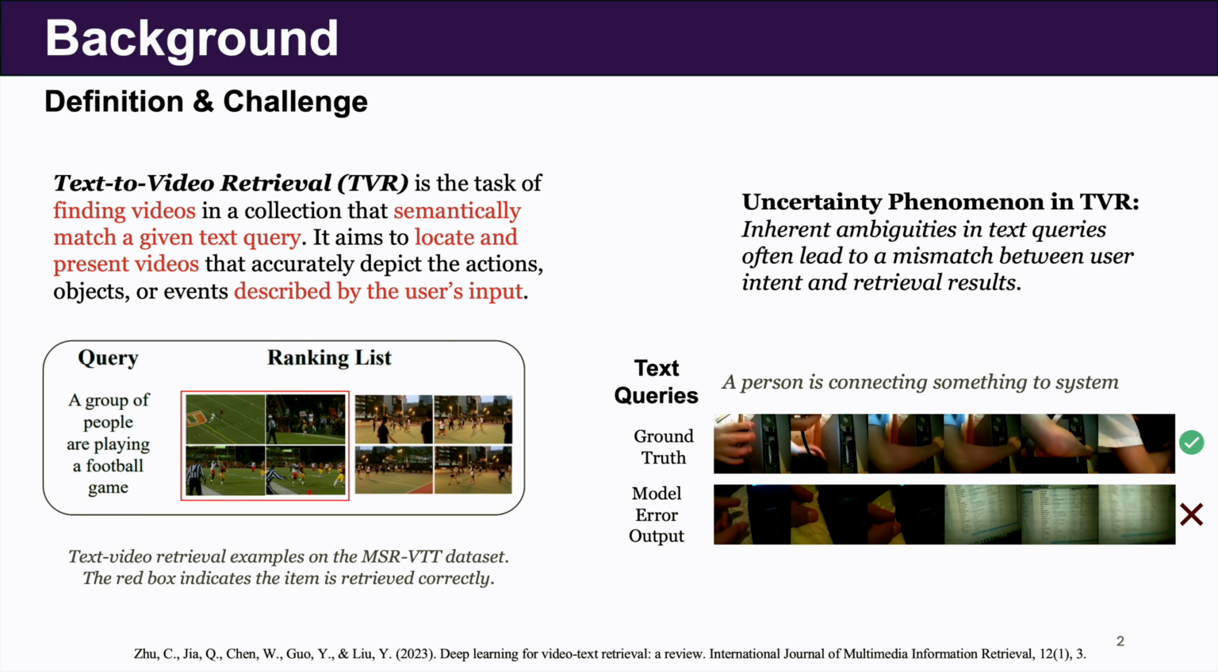Ideally, a search for people playing a football game returns a perfect match, as shown in the red box. However, this is often difficult due to the uncertainty phenomenon. A vague query like connecting something to system can confuse the model, leading it to retrieve the wrong video because it fails to grasp the user's specific intent. This is the core problem we are solving.